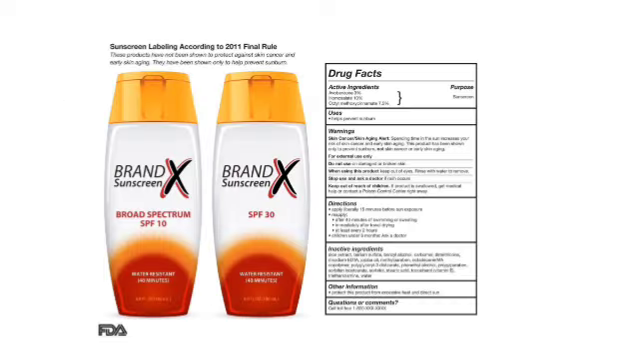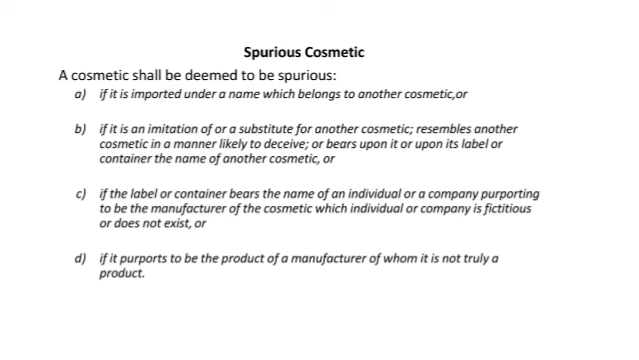These are the examples of spurious drugs, misbranded cosmetics. First one is the brand sunscreen, broad spectrum SPF 10. These products have not been shown to protect against skin cancer and early skin aging. They have been shown only to help prevent sunburn.